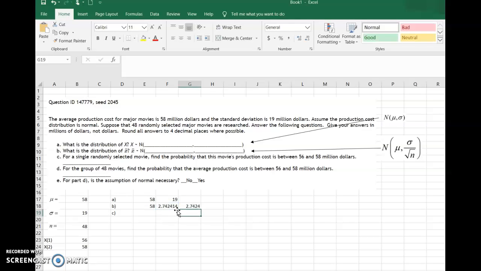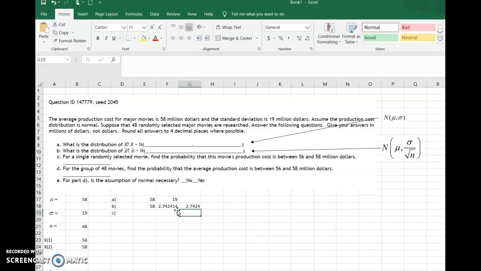And now you notice it's just taken the 2.742414 whatever else and rounded it to just 4 digits after the decimal point. Good. So now we're ready to do some calculations. In C, for a single randomly selected movie, that means we're selecting one from the population. Find the probability that this movie's production cost is between $56 and $58 million.